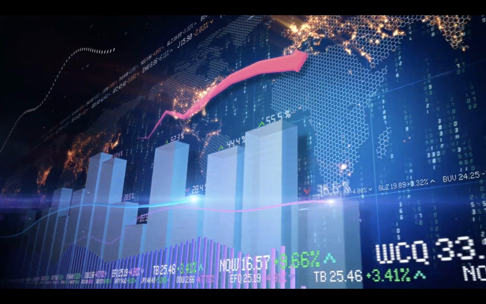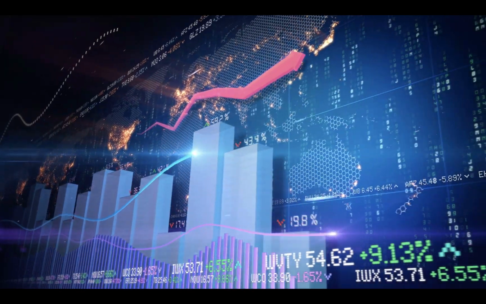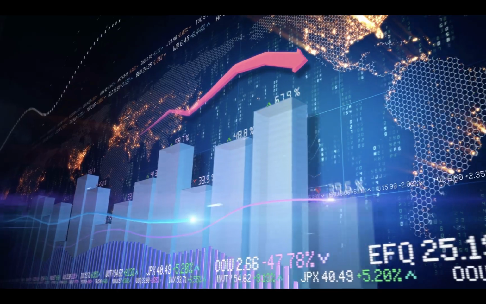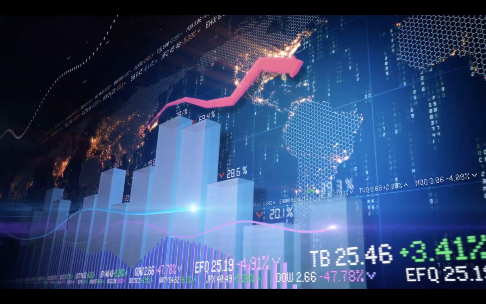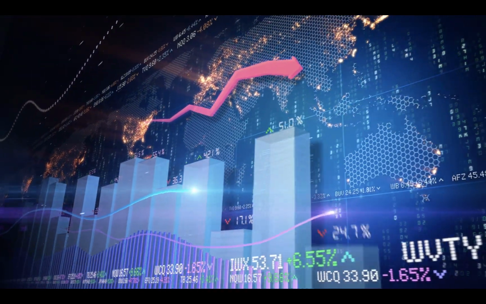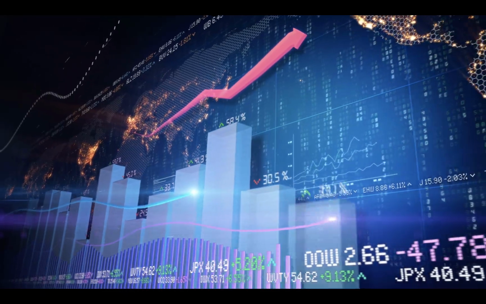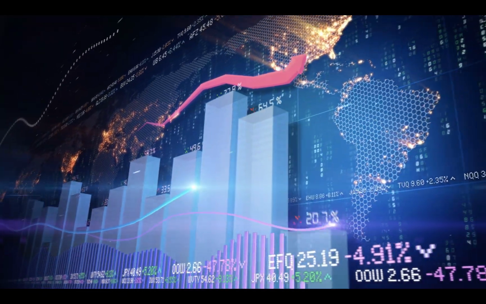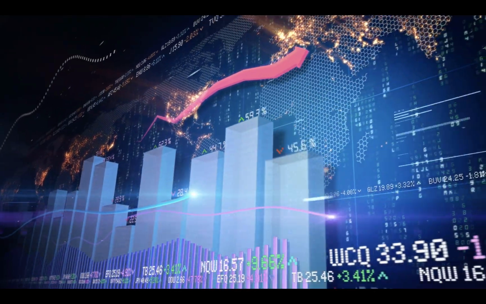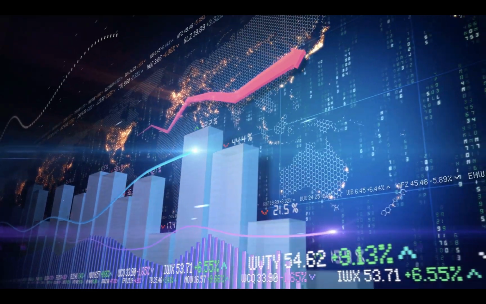If the market price of the underlying security decreases significantly, the value of a put option with a high strike price will also increase significantly because the holder has the right to sell the security at a price above the market price. The relationship between the strike price and the value of an option is known as the intrinsic value. The intrinsic value is the amount by which the option is in the money, or the difference between the strike price and the market price of the underlying security. For example, if a call option has a strike price of $100 and the market price of the underlying security is $110, the intrinsic value of the option is $10.